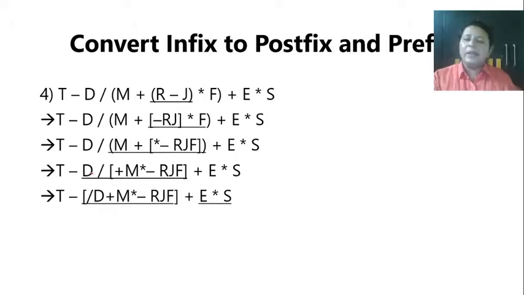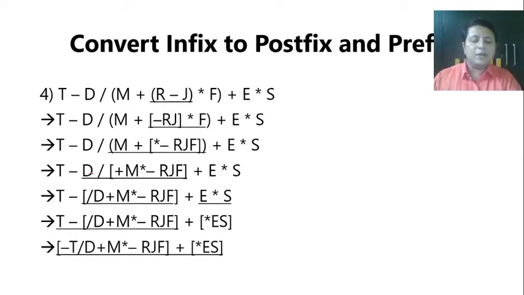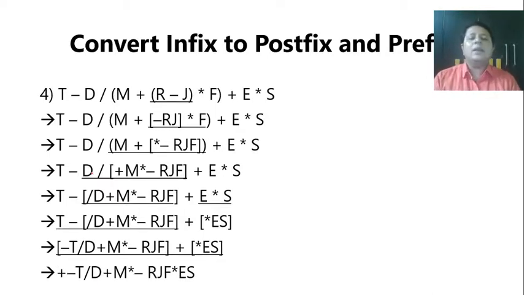Again, we'll make E into S first and we'll keep it ready. That will be star ES. Then from left to right, subtraction first. So minus T slash D plus M star minus RJF. That part is sorted. Now we have two parts to be added and we want to do prefix. So plus will come first, then the first part and then the second part. You can see that's how it gets converted to prefix as well.